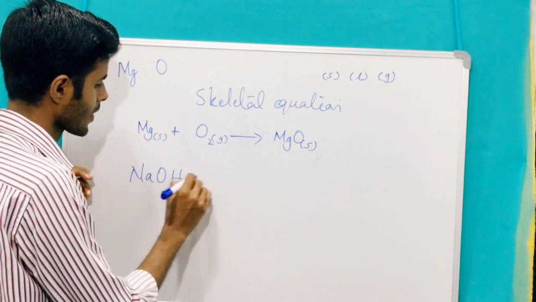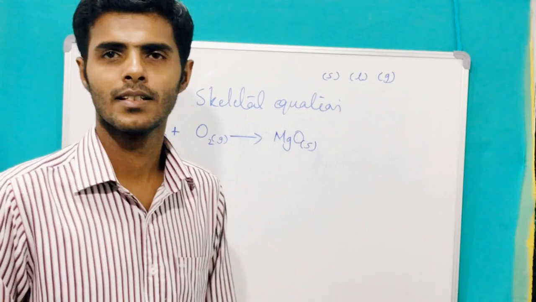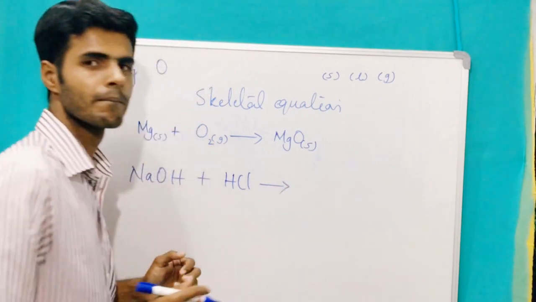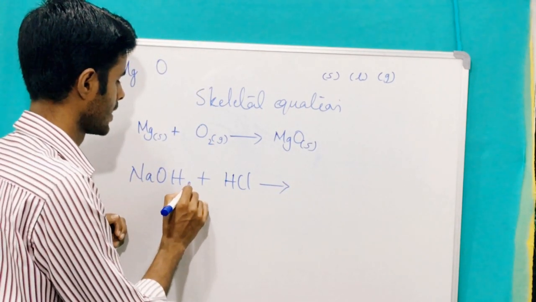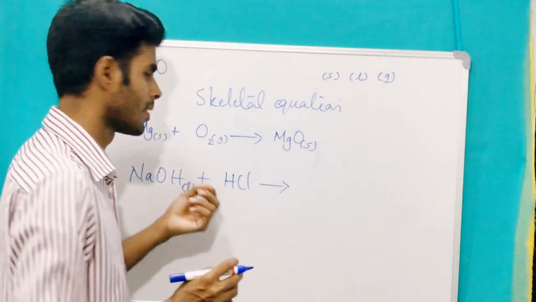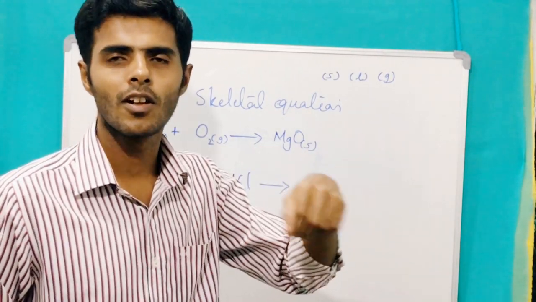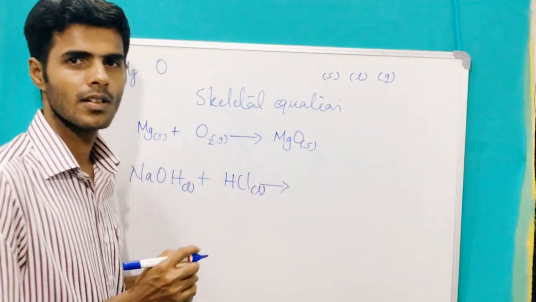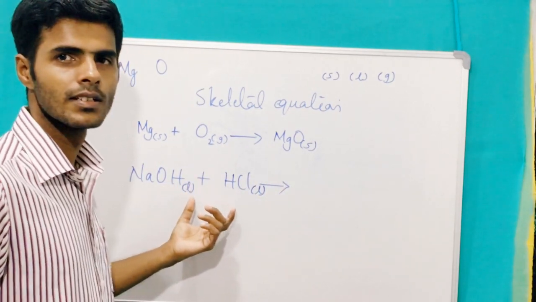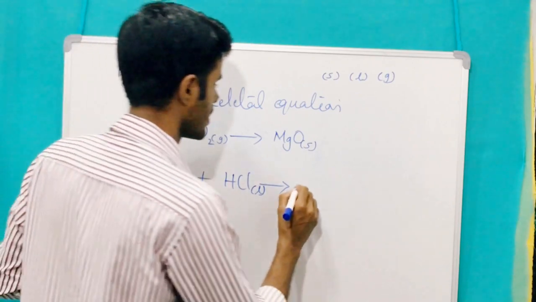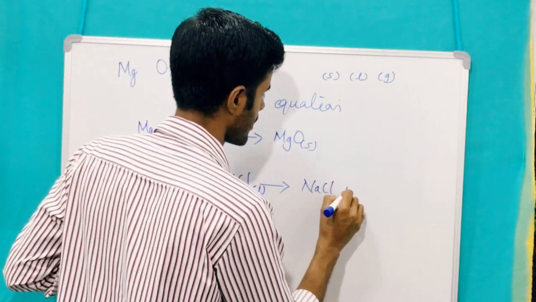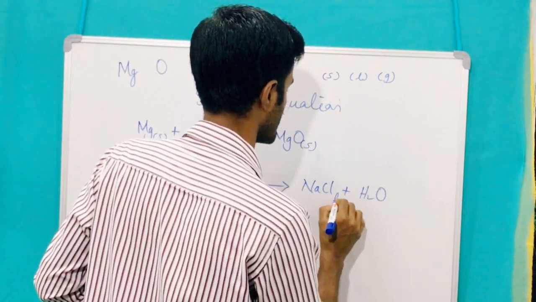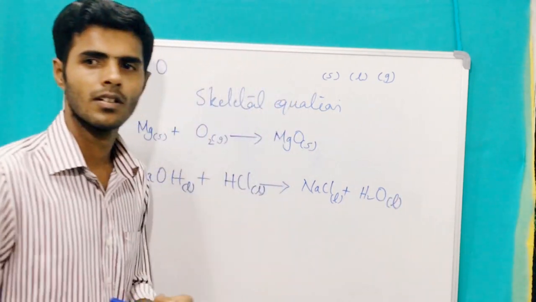Similarly, we will talk about sodium hydroxide. You know, sodium hydroxide is a base, and hydrochloric acid is HCl. You take sodium hydroxide in the liquid state, aqueous sodium hydroxide. Sodium hydroxide is a solid substance dissolved in water to prepare liquid sodium hydroxide, and hydrochloric acid is also in liquid state. What is the product here? Two reactants, both in liquid state. The product will be sodium chloride plus H2O, both in liquid state here also.